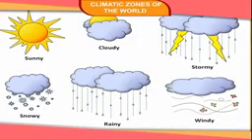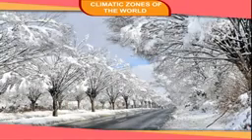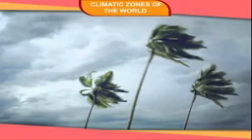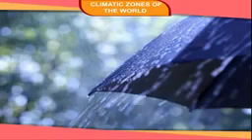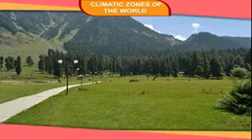Climate and weather. Weather is the daily condition of the atmosphere at a place. It changes constantly. If you are asked to describe the weather at this time, you may say it is hot, cold, windy, cloudy, or rainy. All these words describe the weather. But climate is the average weather condition at a particular place over a long period of time.